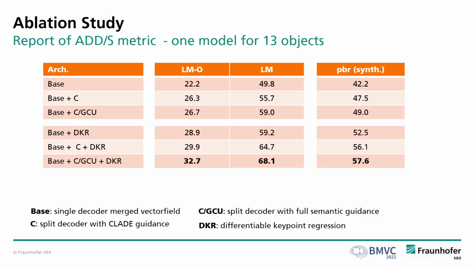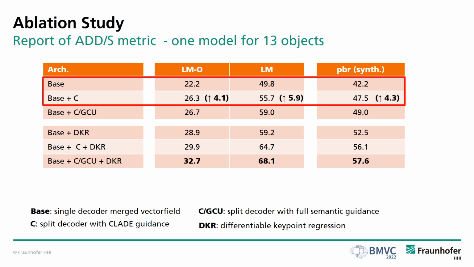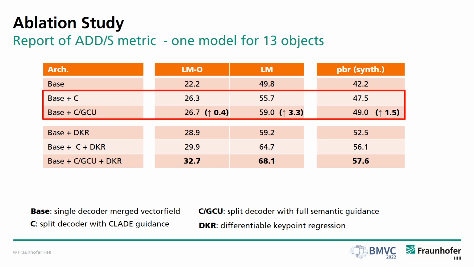The ablation study measures the influence of our core design choices on 3 datasets. Adding the split decoder and the class adaptive denormalization improves the result for real as well as for synthetic test data. If the semantic-aware convolution and upsampling operations are included, this increases the accuracy even more.